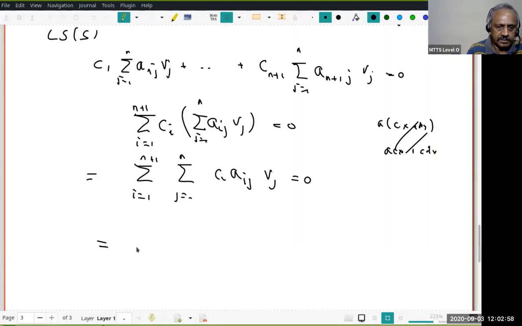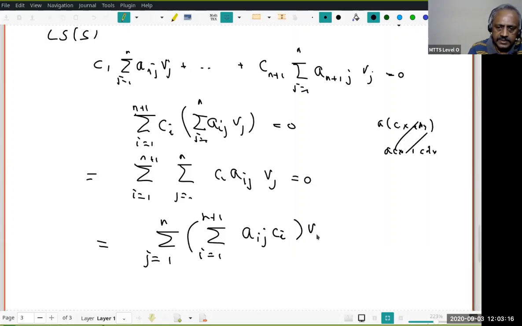All right, what is this? This is equal to the sum over j equal to 1 to n and i equal to 1 to n plus 1 of aij Ci, into vj, equal to 0. You understand that? What is the coefficient of vj? That is what I am collecting. So what is the coefficient of vj? Look at this. That's going to be C1 into a1j and so on up to Cn plus 1 into a n plus 1 j. That's what we are writing. Are you happy? Okay.